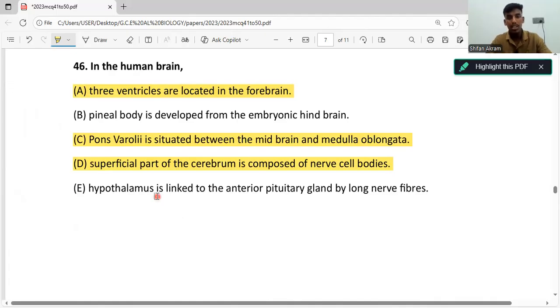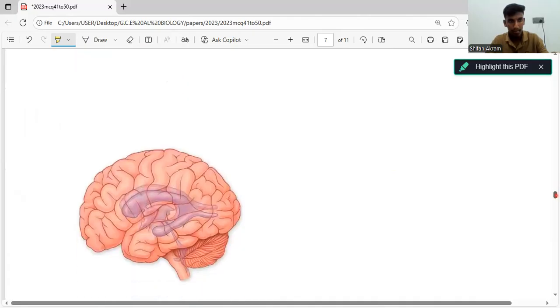And final statement, hypothalamus is linked to the anterior pituitary gland by long nerve fibers. This statement is wrong. Why? Because hypothalamus is linked by nerve fibers to the posterior pituitary gland, not the anterior pituitary gland. Right? From the posterior pituitary, what happens? Hypothalamus secretes two specific hormones. What's that? Oxytocin and antidiuretic hormone. These two hormones, they travel through the nerves into the pituitary gland and are stored and released. Okay, so it's not the anterior pituitary, it's the posterior pituitary.